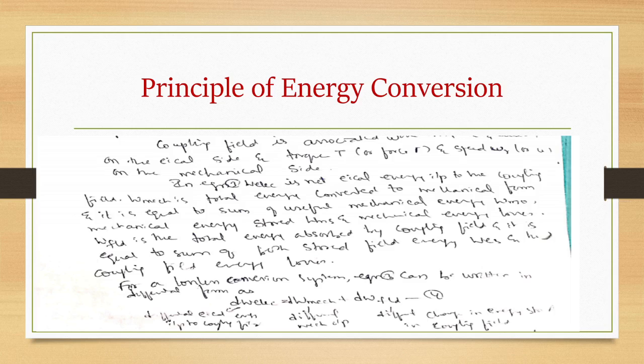omega. So what we are saying here is that the coupling field will be associated with EMF E and current I on the electrical side, and torque T and speed omega on the mechanical side. If it is force, then it is force and u on the mechanical side. W electrical is the net electrical energy input to the coupling field.